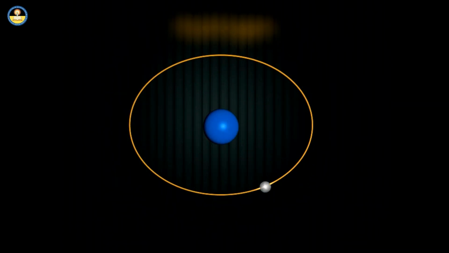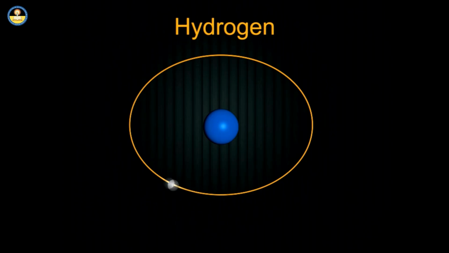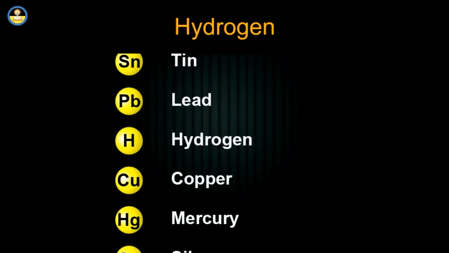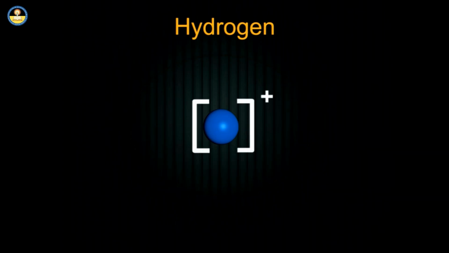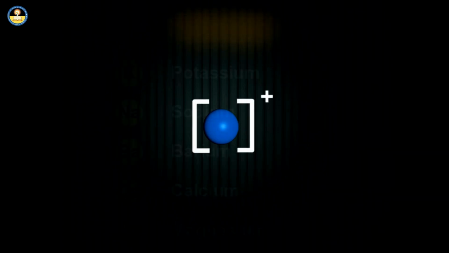Although hydrogen is a non-metal, it has been included in the reactivity series. Actually, it behaves like metals and forms a positive ion, that is, H+, by losing its only electron present.